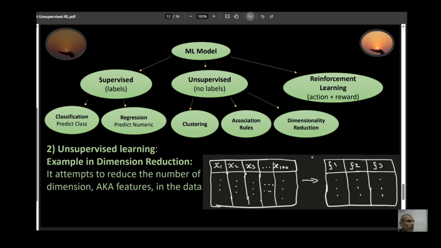Now, unsupervised learning also can be used for dimensionality reduction. In other words, it can help reduce the number of dimensions or features in your data. Suppose you have data that has 100 columns or 100 features. Using dimensionality reduction, you can reduce it to say maybe just three features, just three columns. This process basically involves combining a few of these columns to create one single column, or maybe removing irrelevant columns that have no effect on your data or provide no useful information.